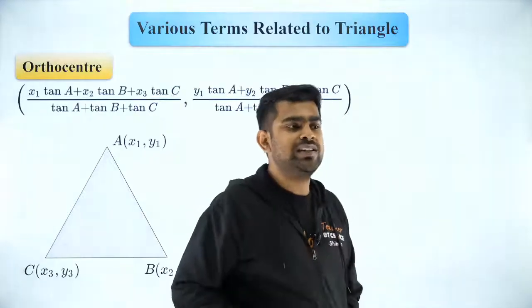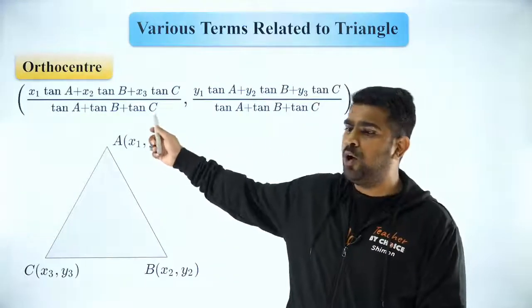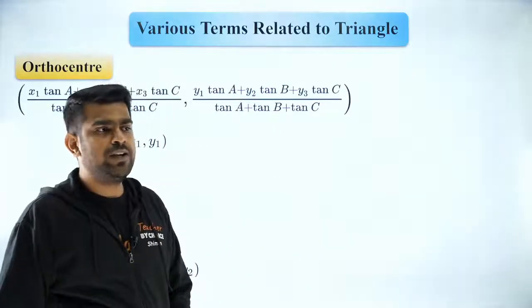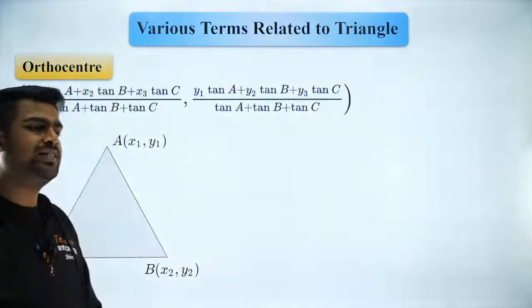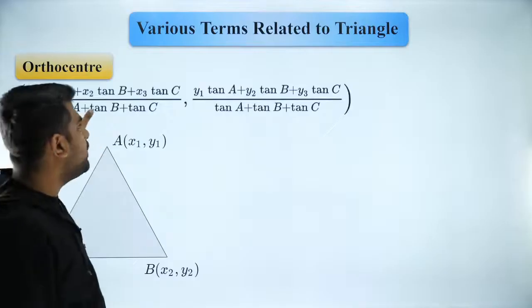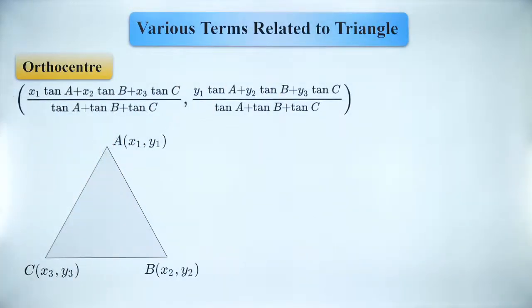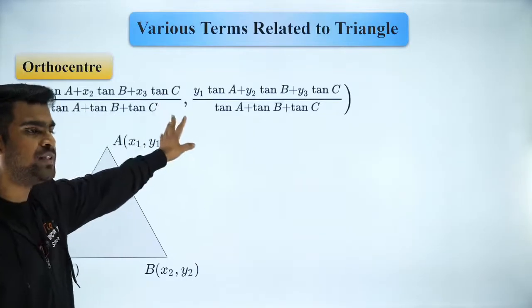See, Orthocenter, I have given you a very big formula over here, but that formula is never used. So there is no need to memorize that. I would recommend you not to read it. I just gave it to you because some of you might have seen it somewhere and you might be interested in knowing it. So that is solely for information purpose.